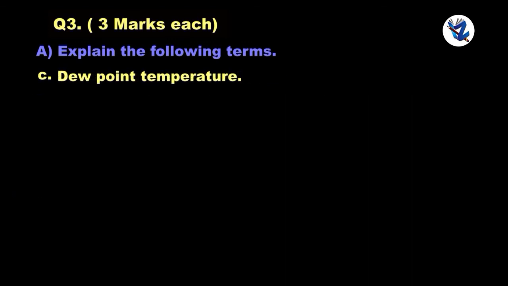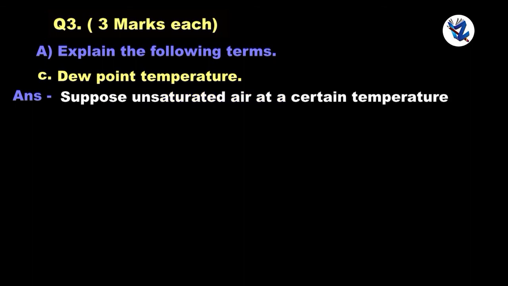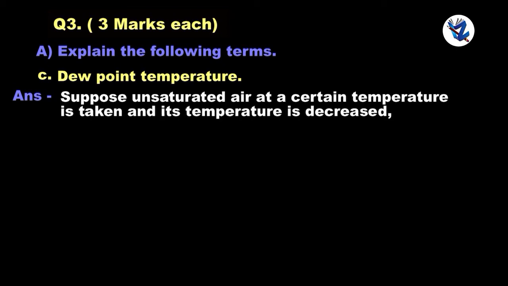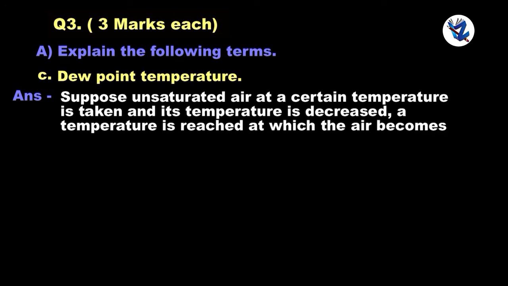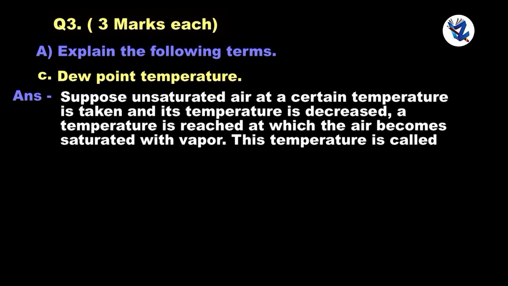Dew point temperature. Suppose unsaturated air at a certain temperature is taken and its temperature is decreased. A temperature is reached at which the air becomes saturated with vapor. This temperature is called the dew point temperature.